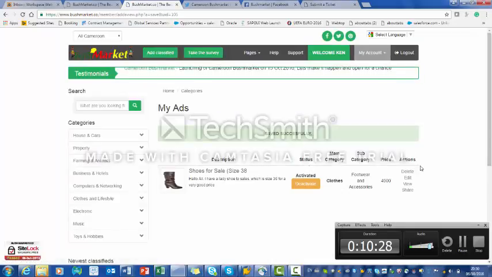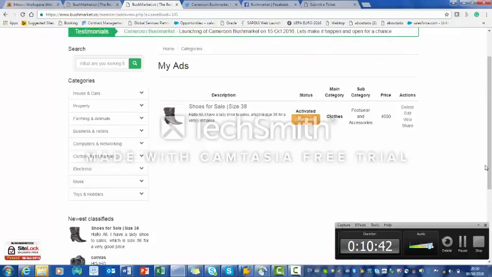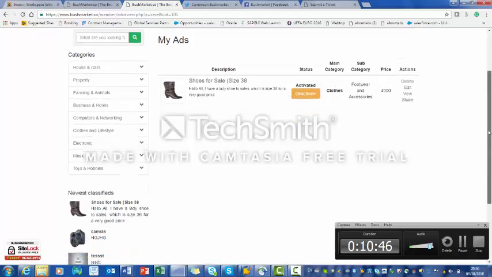So there's this button to activate and deactivate. So when you activate, it means it's going to go live into the system. As you can see, it has come into the newest items. This is your shoe here. It's showing here. And if the shoe is already sold, you can just click on deactivate this item.